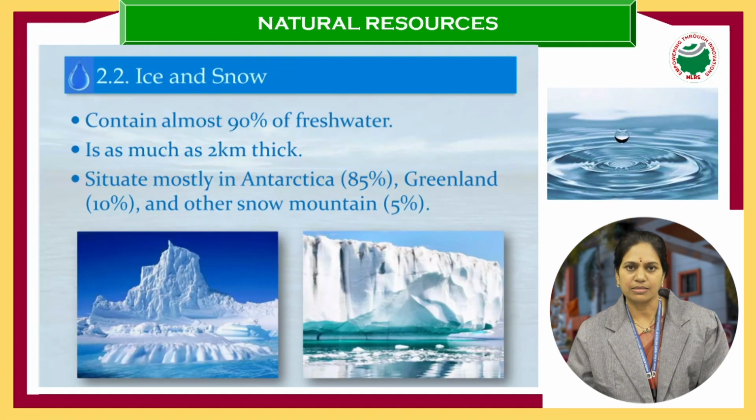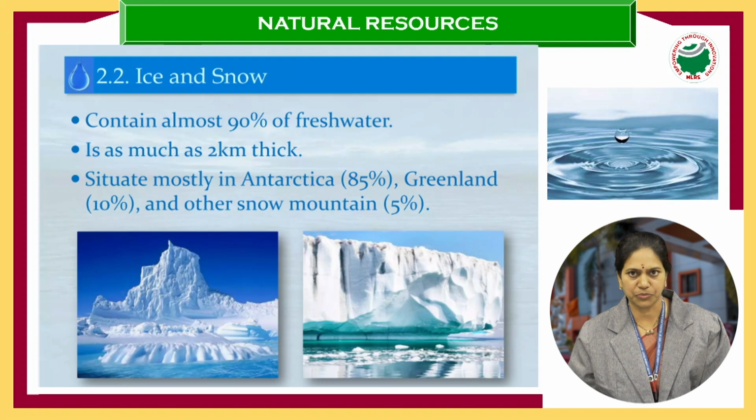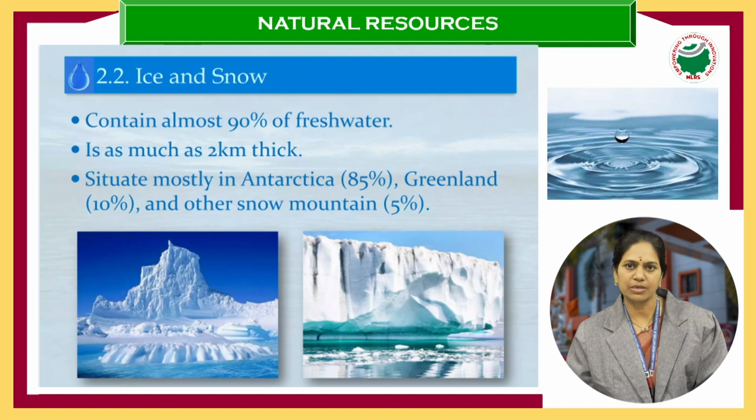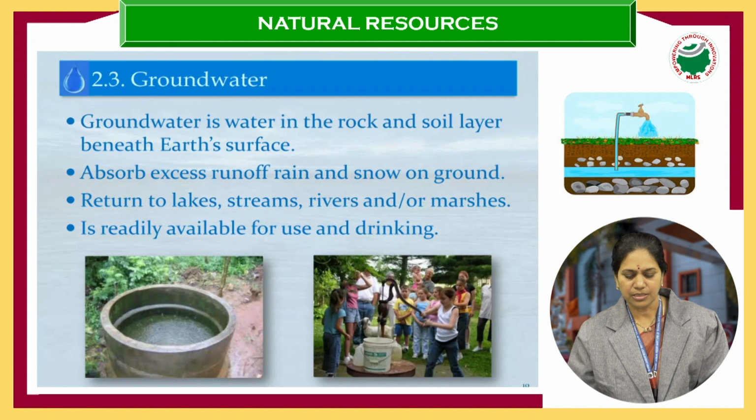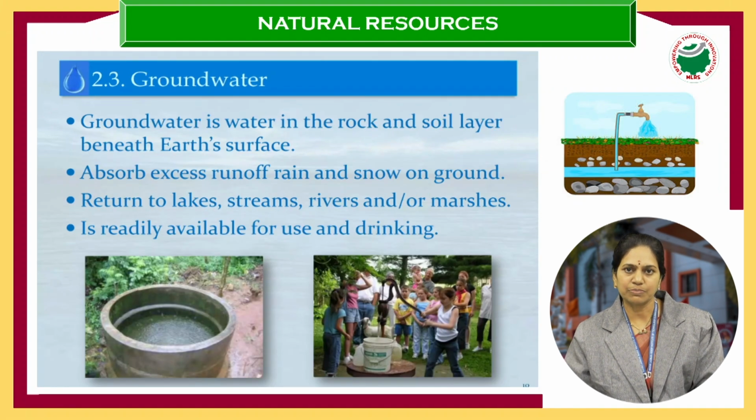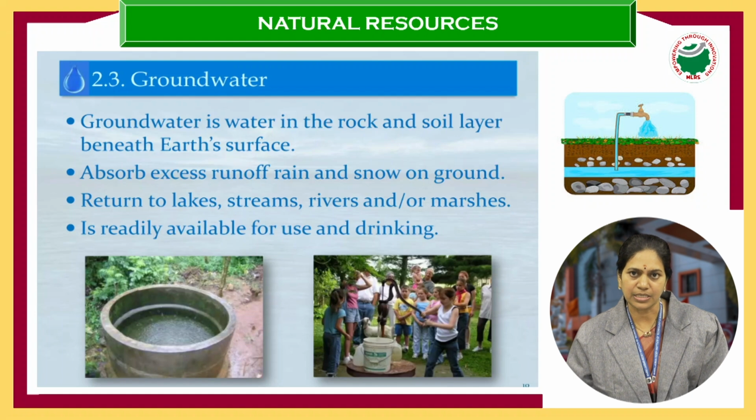Next, some of the water is stored in the form of ice and snow. We also call it permafrost, which is frozen. This is fresh water, almost 2%, stored in the form of ice and snow. Now we know about the Antarctic regions or Greenland, which are completely covered with snow. This snow is all fresh water. Then the remaining 0.5% is the water which is available for us for drinking.